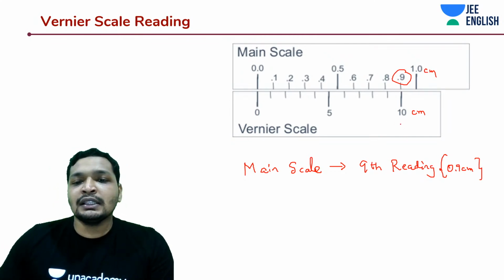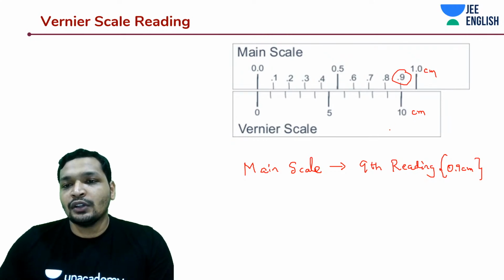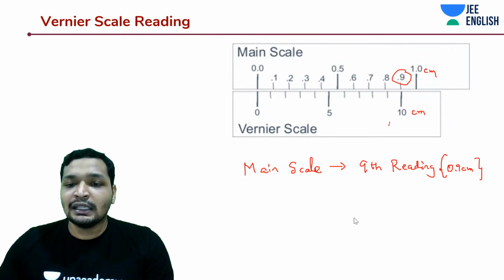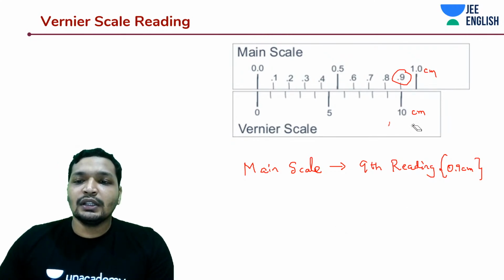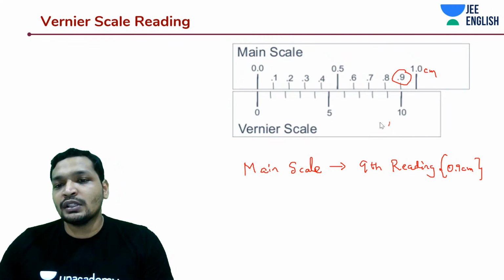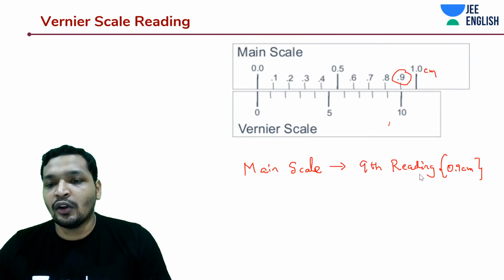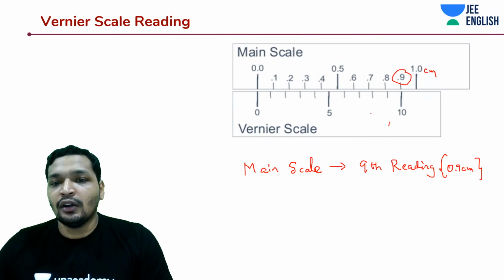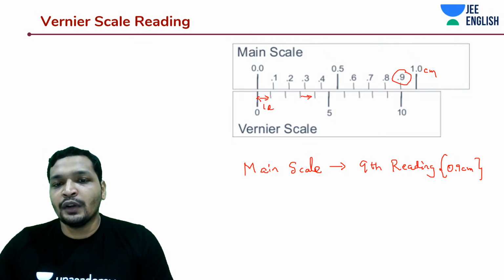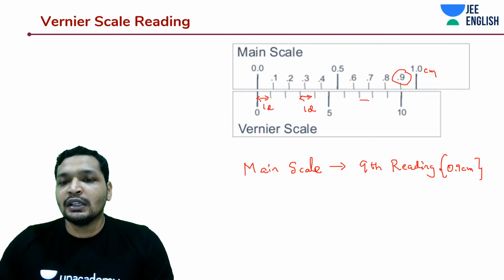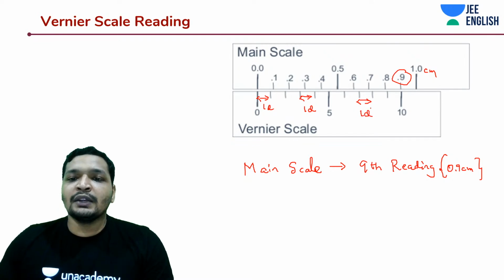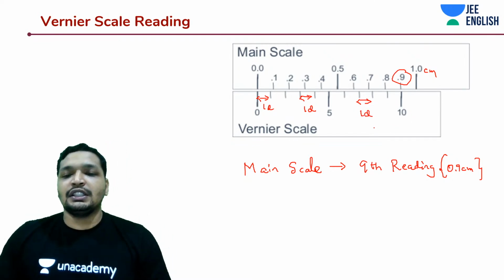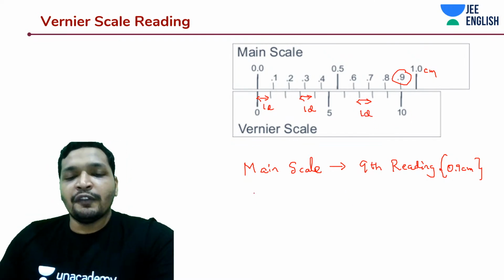I'm saying that your 10th division, this is in centimeters, is coinciding with the 9th, but they are all equally divided, right? There is only one division between this, and there is one division between over here. So it's only one equal division. So it's 1D, 1D, 1D, 1D distance between each division. So that means your Vernier scale.